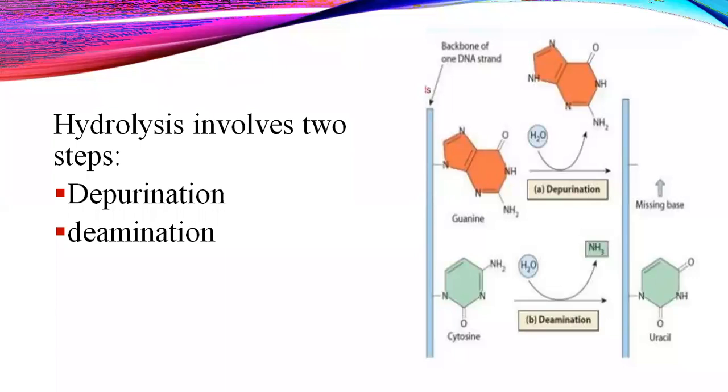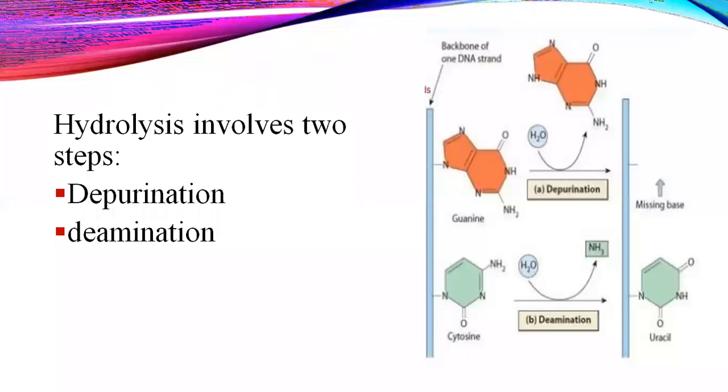And the second one is deamination. That is the removal of the amine group from the nitrogen base. So from cytosine, the amine is removed and it is converted to uracil. Cytosine and uracil are pyrimidines. But when the amine group gets removed, it is called deamination. So these are the basics you should know. And in depurination, the purine is removed.